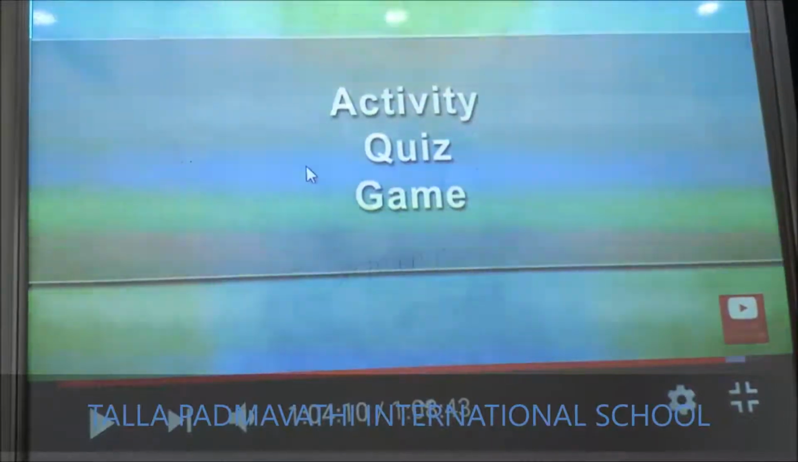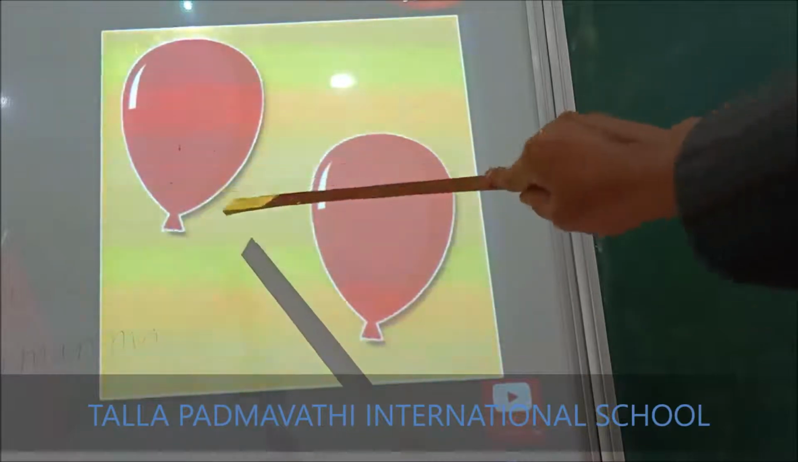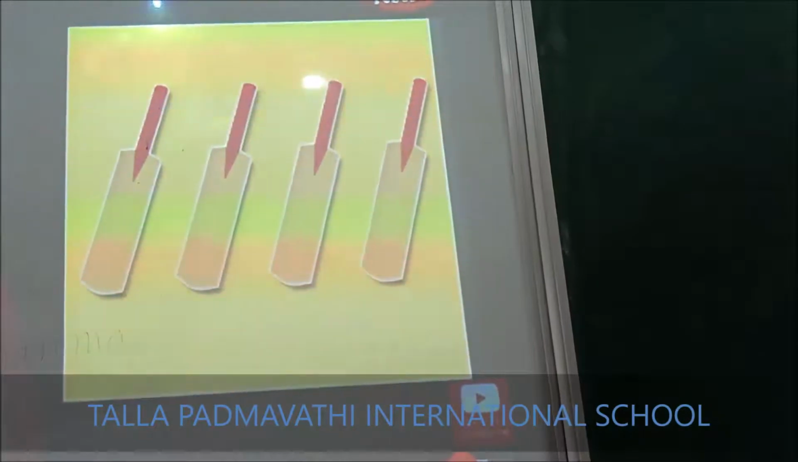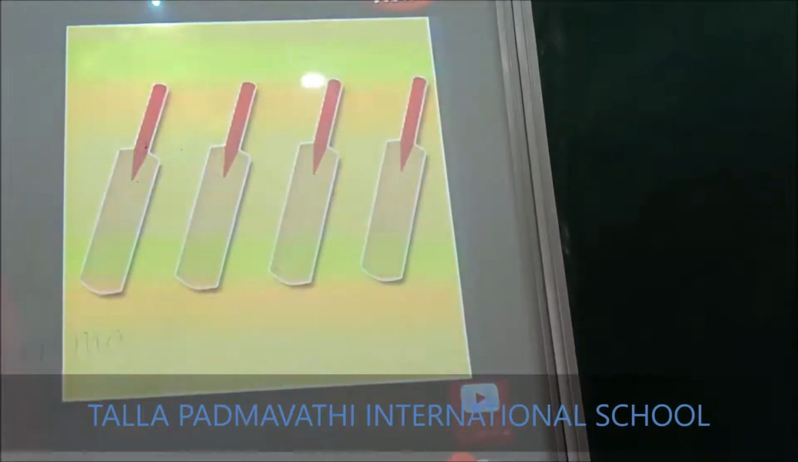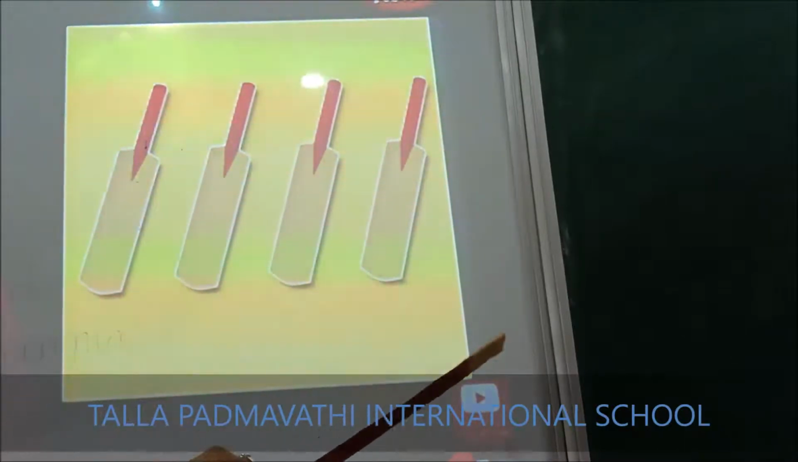Now let us have a quiz game on 1 to 9 numbers. Children, what are these? Balloons. Yes, but how many balloons are on the screen? 1, 2. Now children, count and tell me how many bats are on the screen. Come on. Yes. 1, 2, 3, 4. There are 4 bats on the screen.